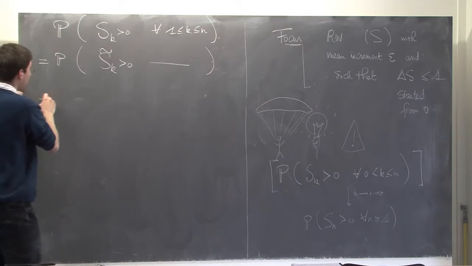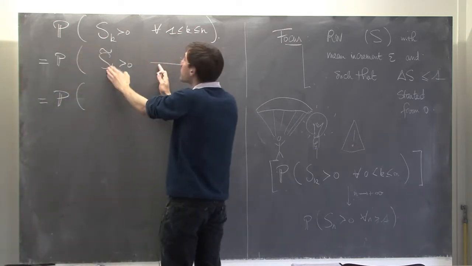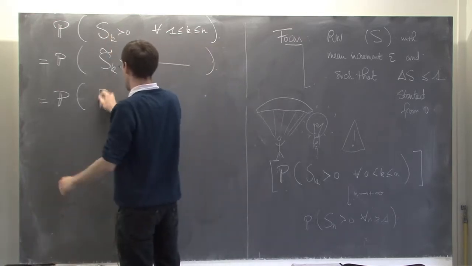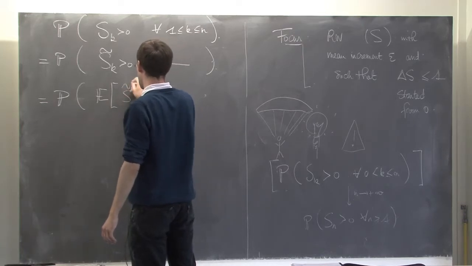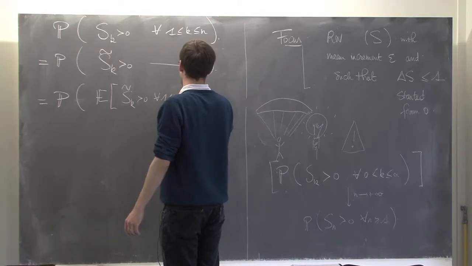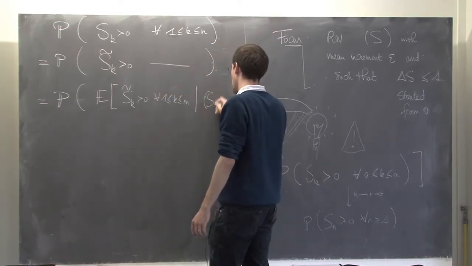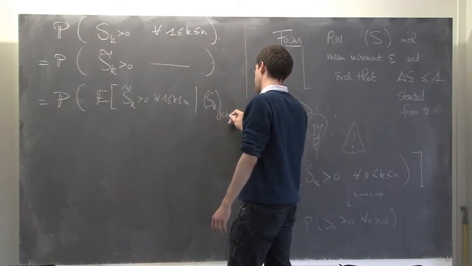But now I can first condition on the increments of S. So that's the conditional expectation of the indicator that S tilde k is positive for all 1 ≤ k ≤ n, given the walk S_k, 0 ≤ k ≤ n.